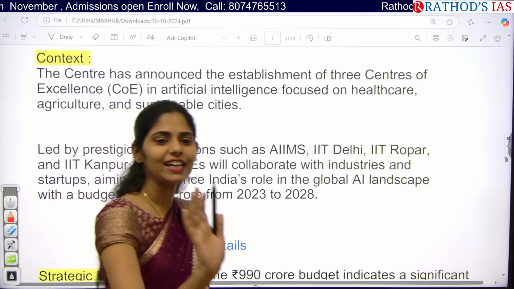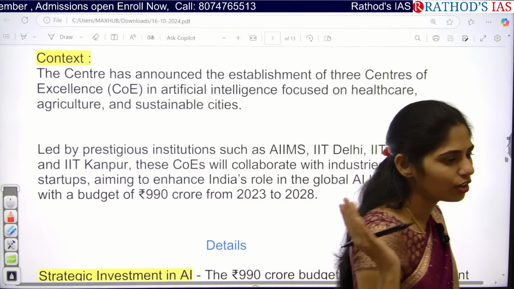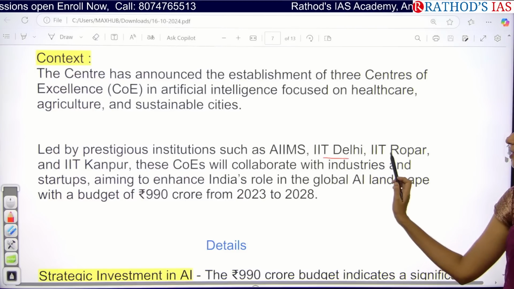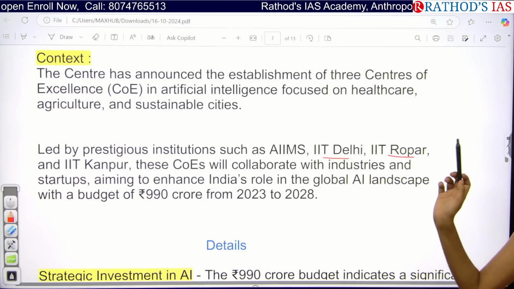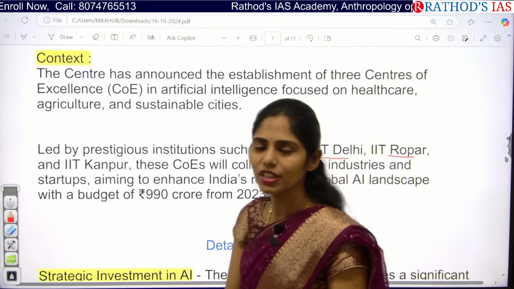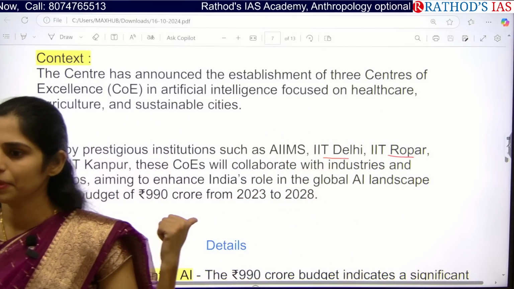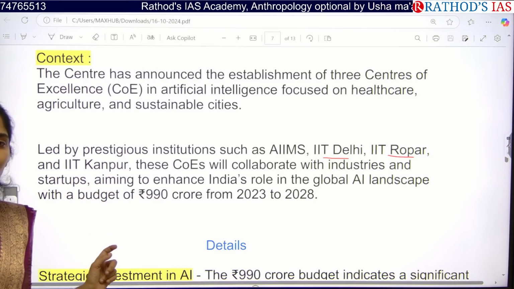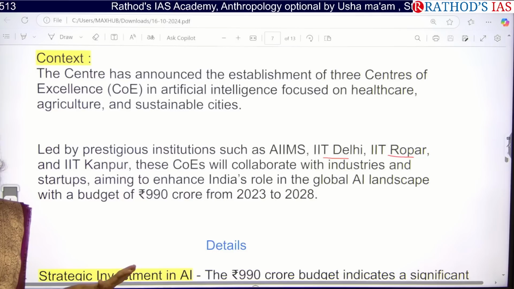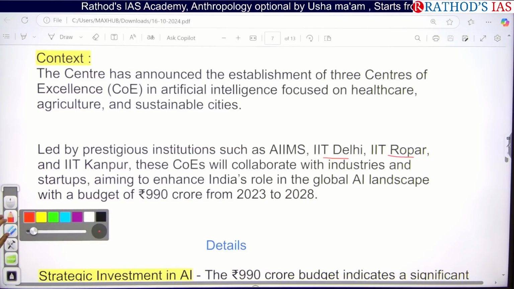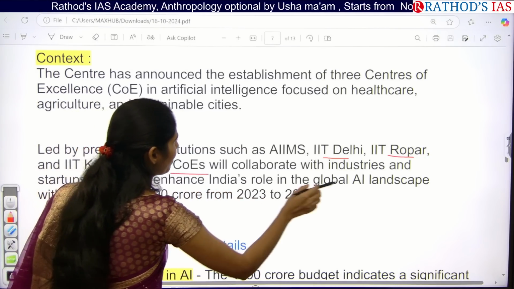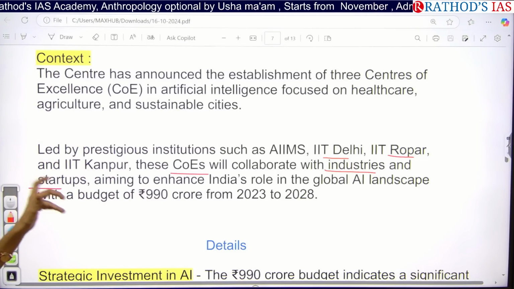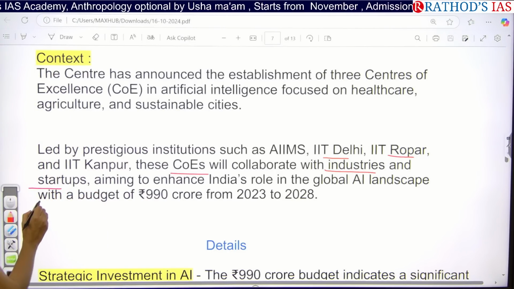So if you are writing other exams, like group exams of your state examinations or SSC or any other examination, they will ask this also. Okay, IIT Delhi, IIT Rupar, IIT Kanpur. So which of these are involved in this kind of development of AI research hubs in India? You have to focus on that also if you are preparing for other examinations, but UPSC will not focus on this. Okay, so these COEs will be collaborating with the industries as well as startups, and they will enhance India's role in the global AI landscape.